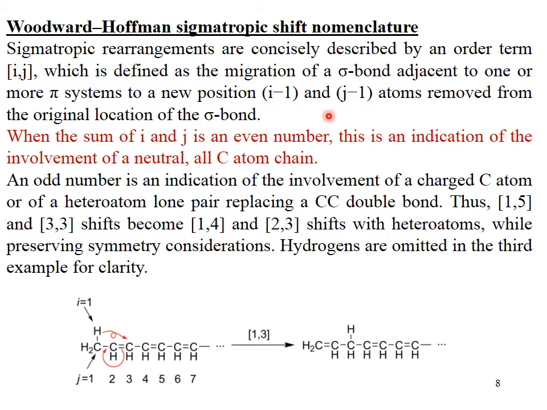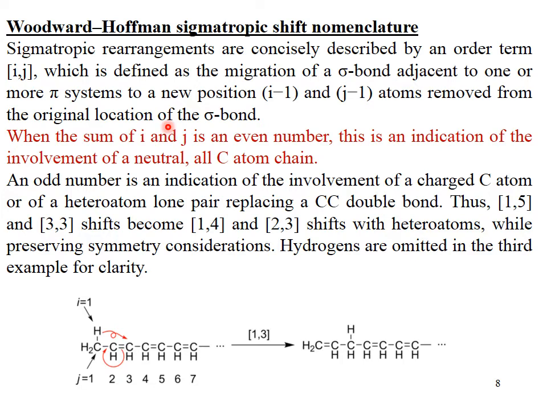An odd number is an indication of the involvement of a charged carbon atom or of a heteroatom lone pair replacing a carbon-carbon double bond. Thus 1,5 and 3,3 shifts become 1,4 and 2,3 shifts with heteroatoms. While preserving symmetry considerations, hydrogens are omitted in the third example for clarity.